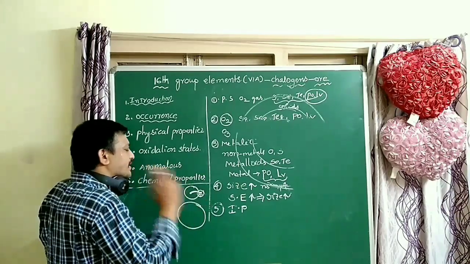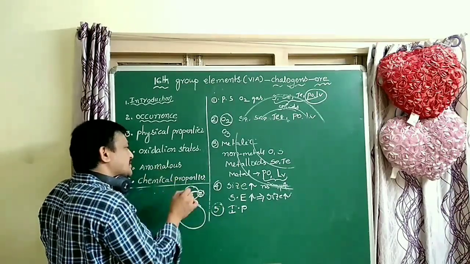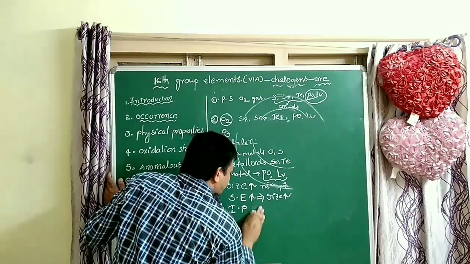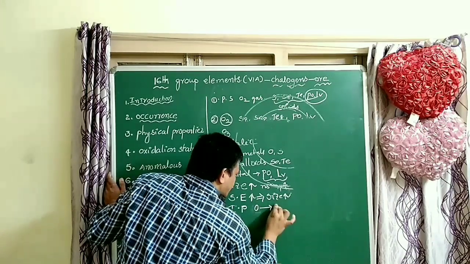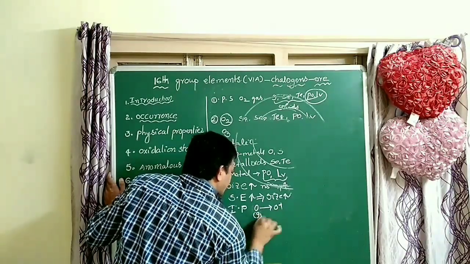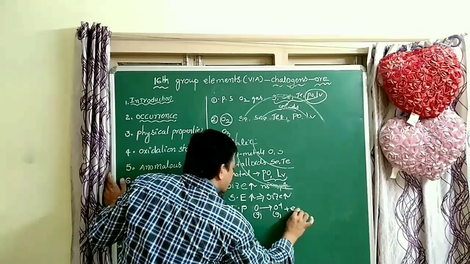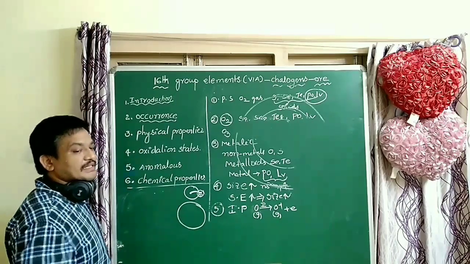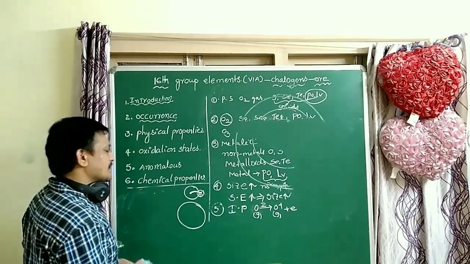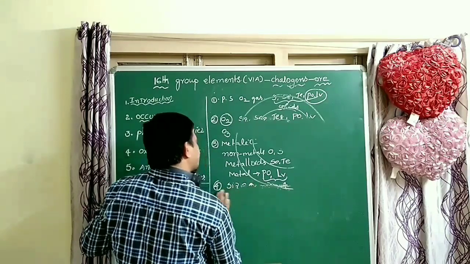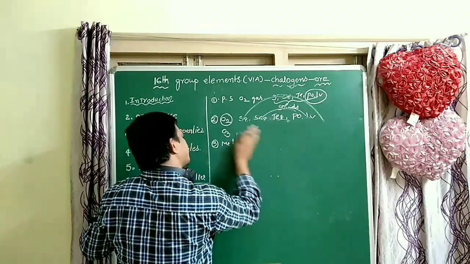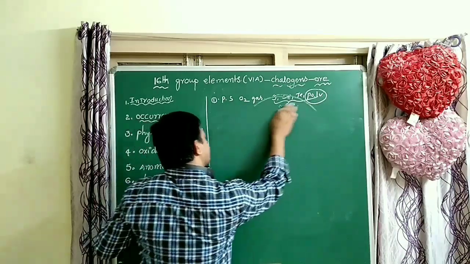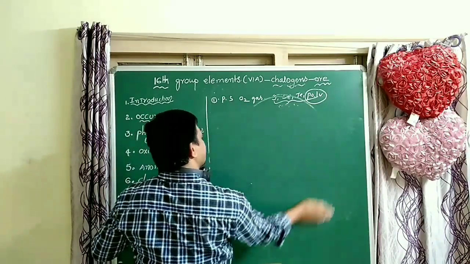For example, O gas converts to O gas plus an electron. Here some amount of energy is required, and that energy is called ionization energy. The ionization process is an endothermic process. From top to bottom, ionization energies decrease.